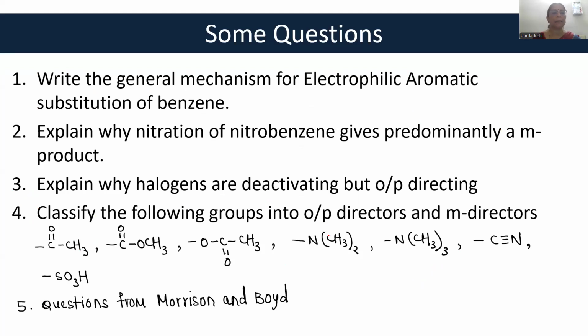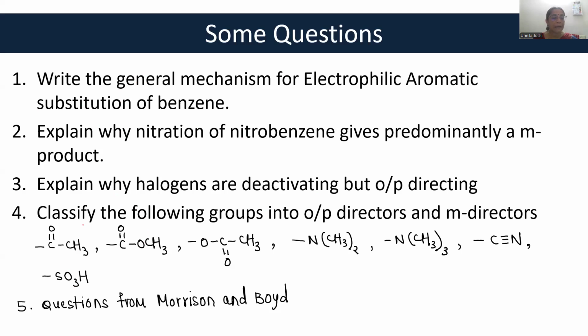electrophilic aromatic substitution. What is important to remember is electron donating groups cause ortho-para attack. Electron withdrawing groups, when already present on the benzene ring, cause a meta attack. You should be able to write the mechanisms properly. Okay, I have given here some questions, the general mechanism, etc., etc. You have to practice writing this mechanism.